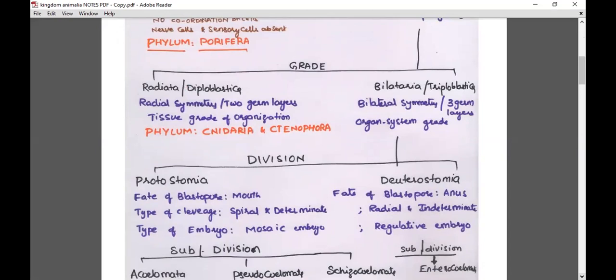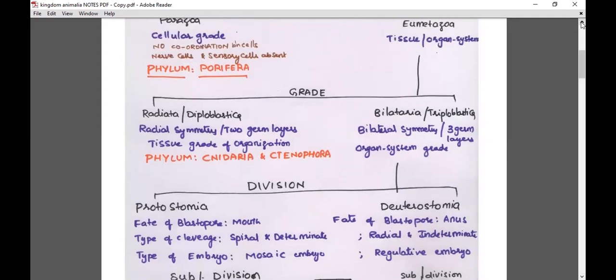Why are they called diploblastic? Diploblastica: two germ layers are present in their organism. That means during embryonic development, in the gastrula stage, we find two layers: ectoderm and endoderm. What type of organization do they have? Tissue grade of organization. Examples: phylum Cnidaria, phylum Ctenophora. Radial symmetry, kingdom Animalia, subkingdom Eumetazoa. I wrote these from the beginning.